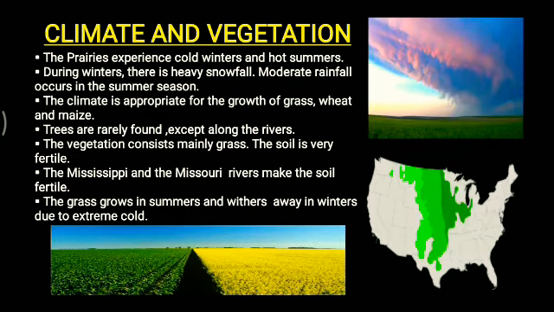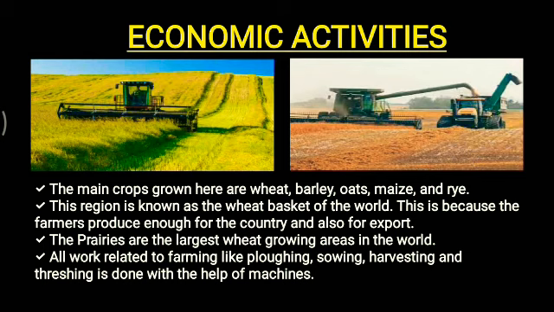Now if we see the economic activities, the main crops grown here are wheat, barley, oats, maize and rye. This region is known as the wheat basket of the world. This is because the farmers produce enough for the country and also for exporting to other countries. The prairies are the largest wheat growing areas in the whole world.